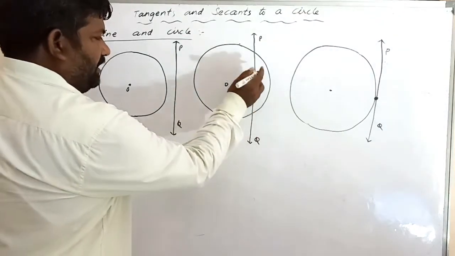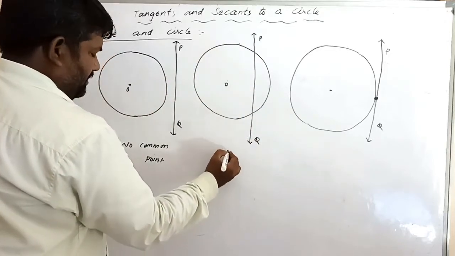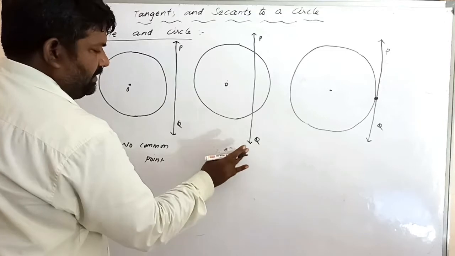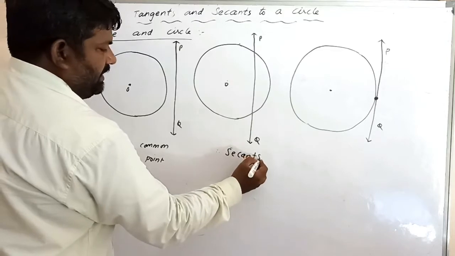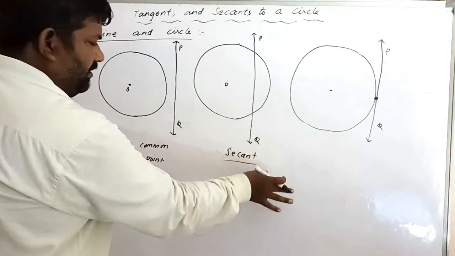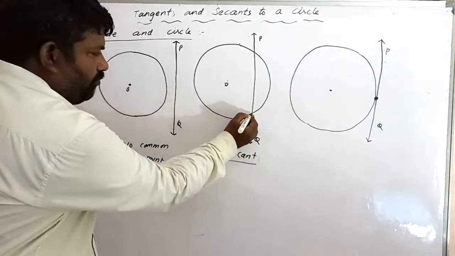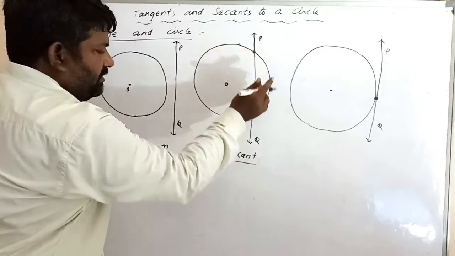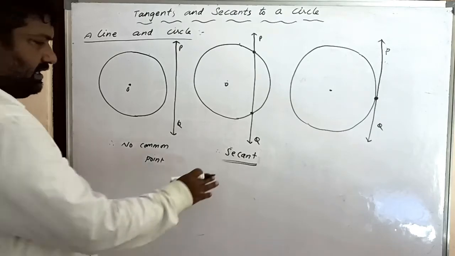Here the line PQ intersects the circle at 2 points. The common points are 2. This is a secant. Suppose a line is drawn intersecting the circle at 2 points, that is called a secant. That means PQ intersects the circle at 2 points, that is a secant of the circle.